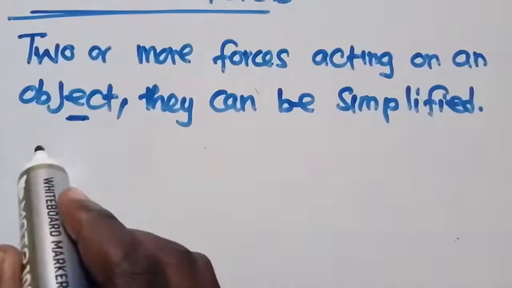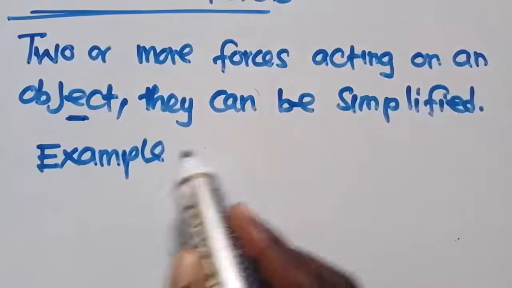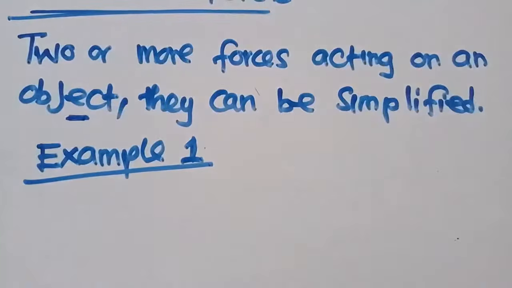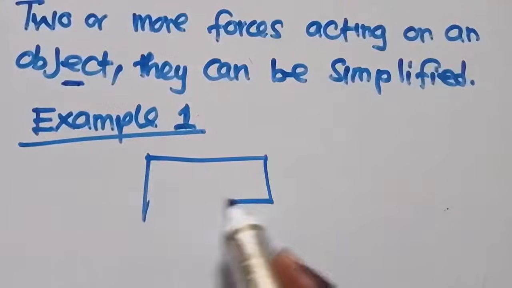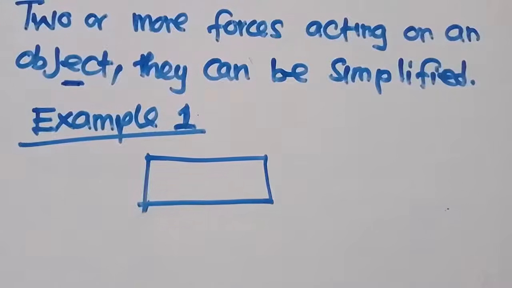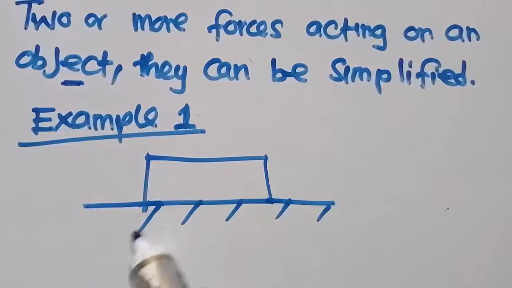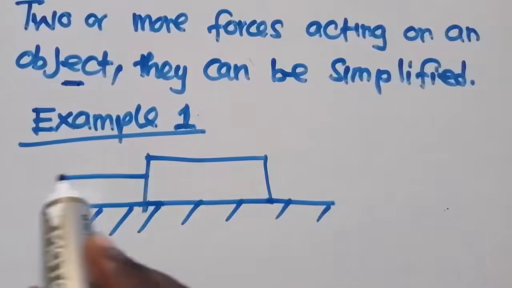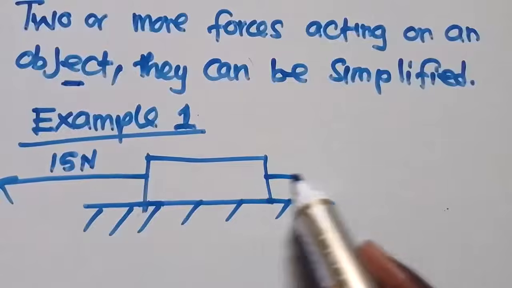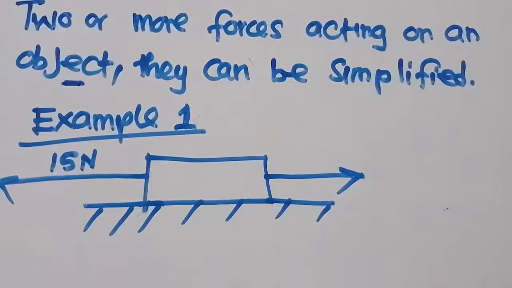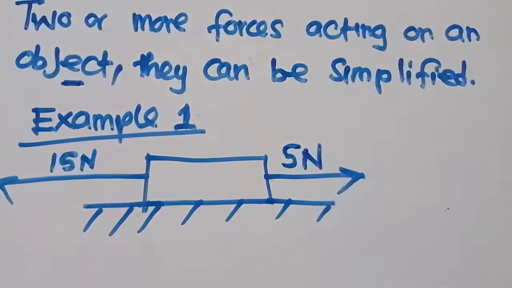Let us look at example 1. Let's say you are having a body. This is a body on a surface. So it is put on a surface. We've got a force that is pulling this side, which is 15 newtons. We also have another force pulling the other side, and that force is 5 newtons, like this.